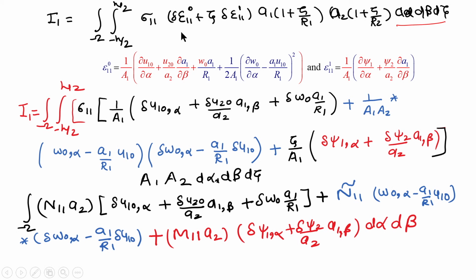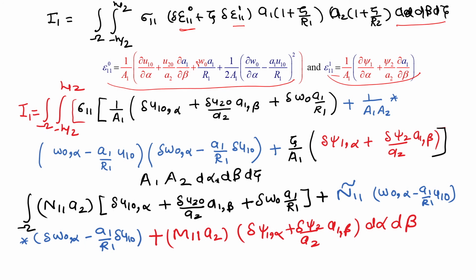Now we need the explicit expressions of epsilon 110 and epsilon 11. I have written the explicit expression of epsilon 110, and if we take the variation, del will come here and again del will come here, and so on.